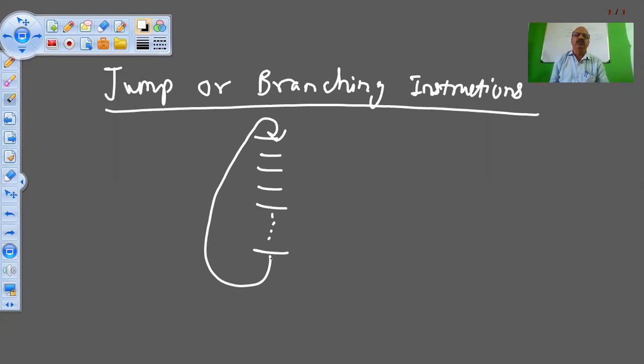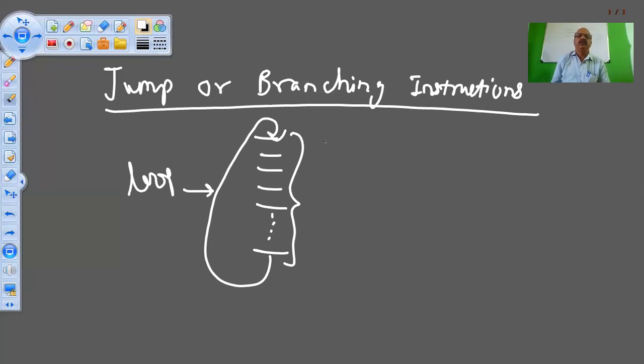Okay, so what do we have to do? We have to go back from the last instruction to the first instruction. We call this a jump. So when we have to take a jump from the last instruction to the start or first instruction of the program, where you want to repeat the program, we call this a loop, because these instructions are in a continuous loop or infinite loop. Okay, there is no break for this loop.